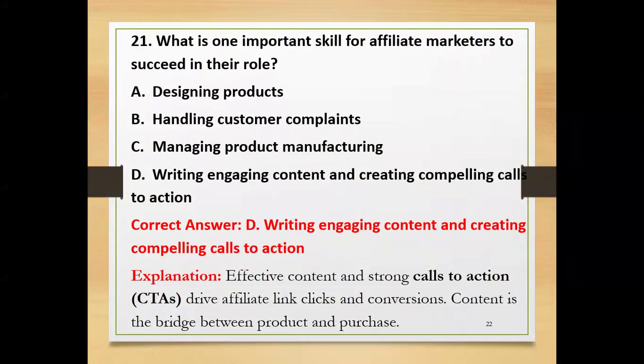Content is a bridge between the merchant, the customer, and the affiliate. If we provide relevant content, it will always be compelling to the customer, with calls to action, either sign up, recommend, or provide contact details, whatever it may be, the CTA will be done in that.